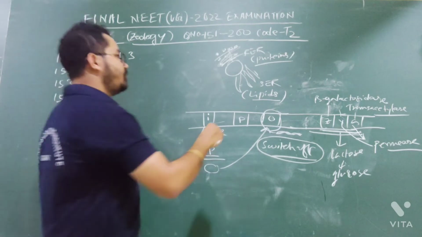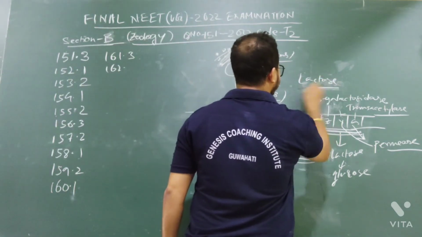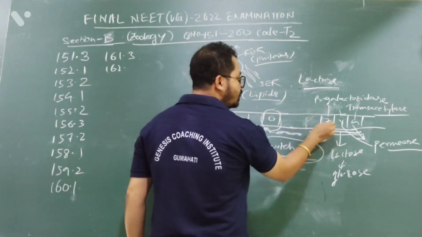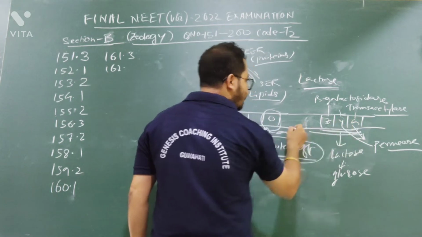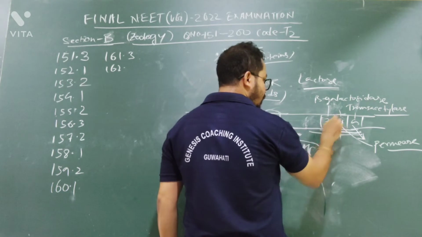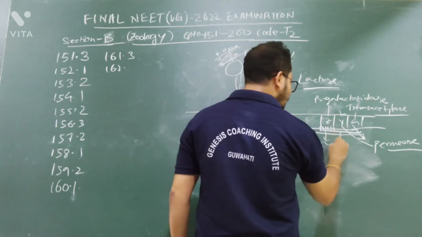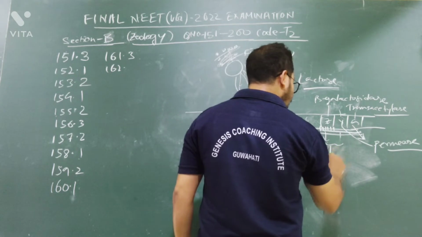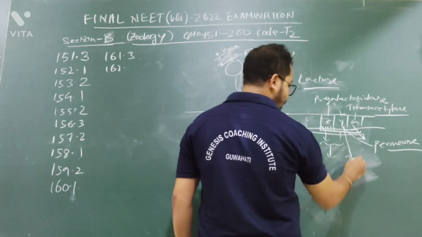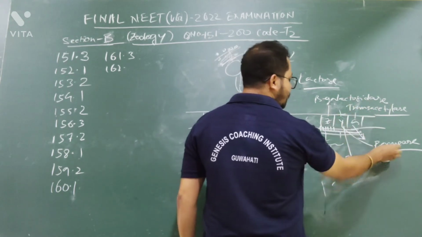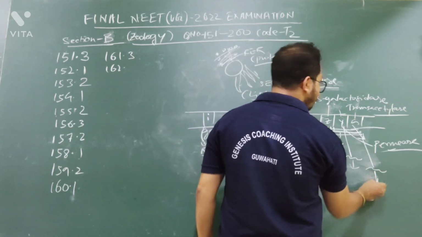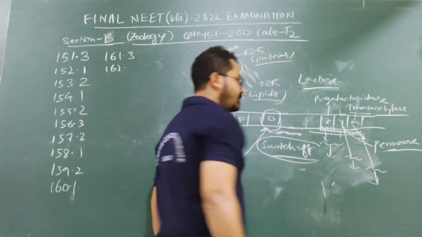But if in the environment lactose is present, now RNA polymerase has to bind here at the operator gene. Then RNA polymerase will go here, then there, then there. RNA polymerase will go to the Z gene, transcribe it, and produce mRNA, and it will produce beta galactosidase enzyme. Then for the Y gene, it will produce mRNA, and this will produce permease enzyme. Then RNA polymerase will go to the A gene, transcribe it, produce mRNA, and then it will produce transacetylase enzyme. Are you getting my point?